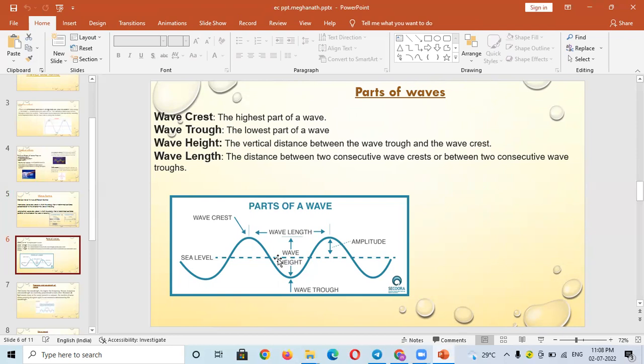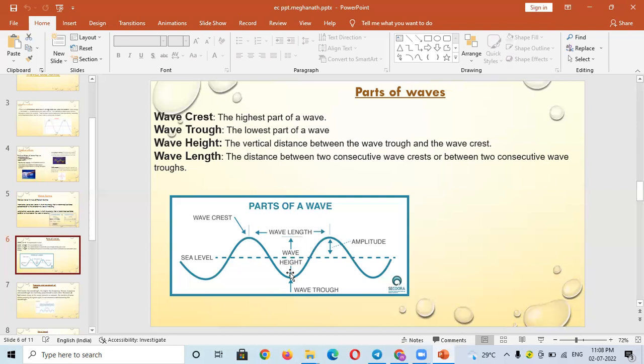In this picture we can see the wave height clearly. The distance between the wave crest and wave trough, as the wave crest is the highest part and the wave trough is the lowest part. The distance between the wave crest and the wave trough is known as wave height.